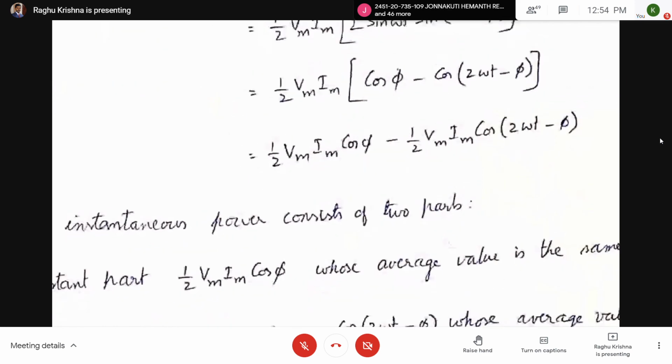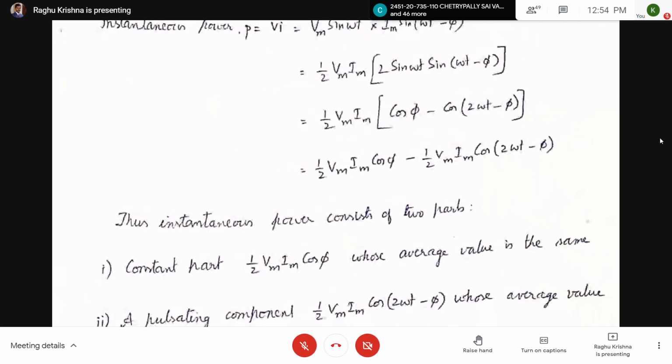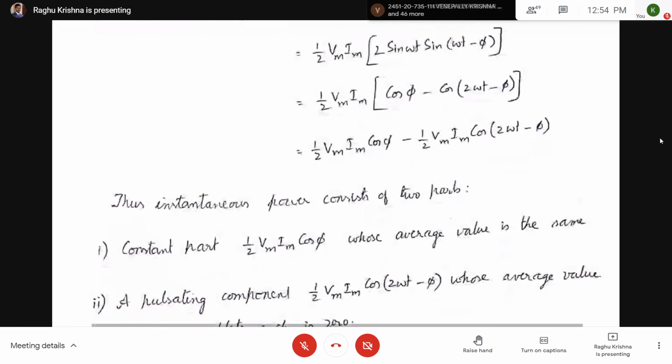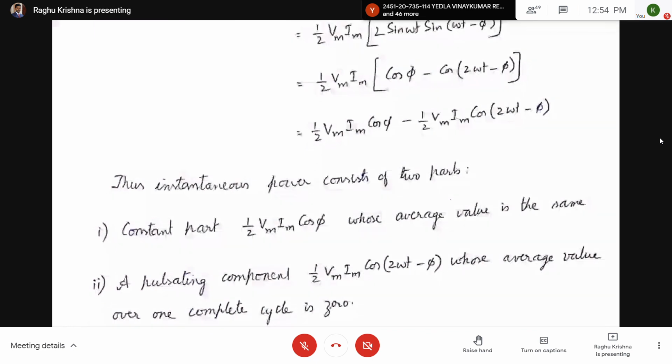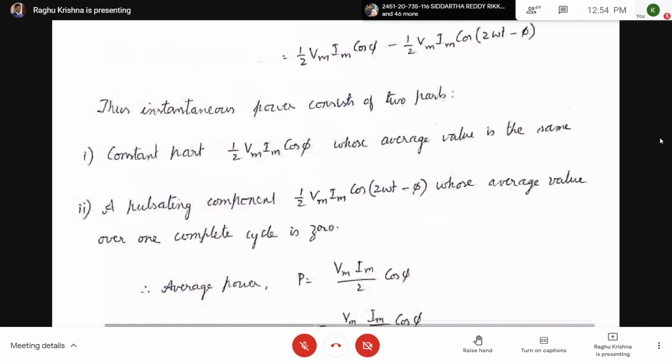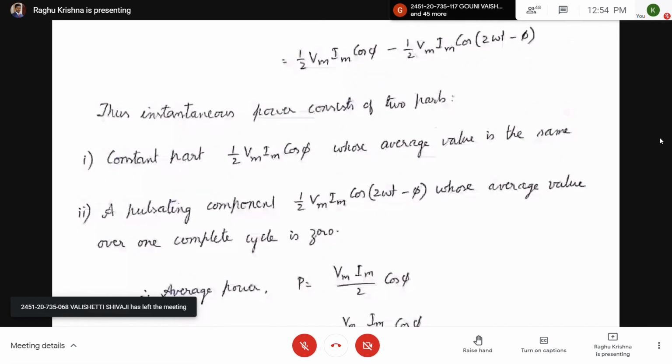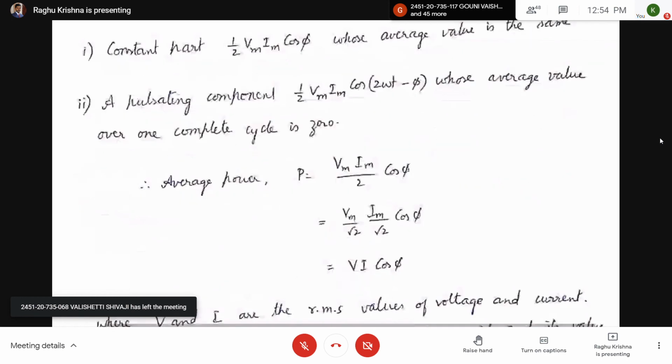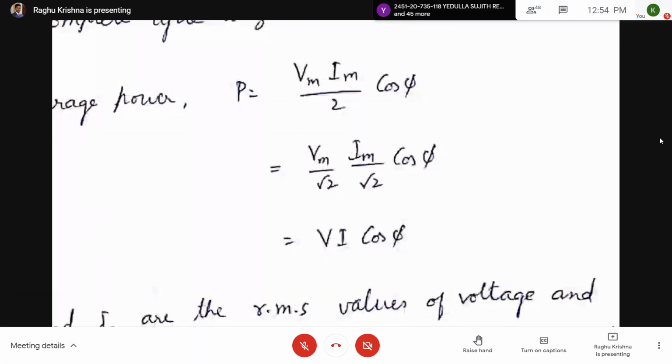Now here the instantaneous power consists of two parts. One is the constant part. Next one is the pulsating component, whose average value over one cycle will be 0. So finally average power is given by Vm Im by 2 cos phi. So Vm by root 2, Im by root 2 are RMS values. So here the average power is given by Vi cos phi.